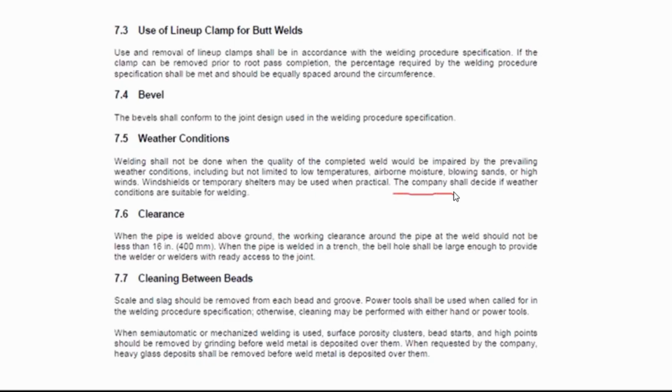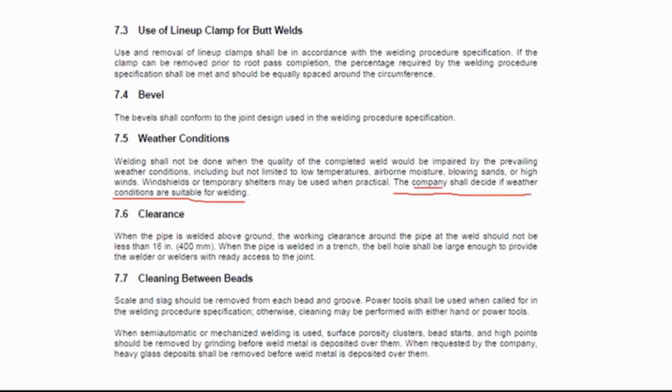In API 1104, the company shall decide if weather conditions are suitable for welding, as you can see here under 7.5 weather conditions. In API 1104, the company is defined as the owner's company or agency in charge of construction, meaning the owner's engineer or its representative decides whether the weather conditions are suitable for welding.